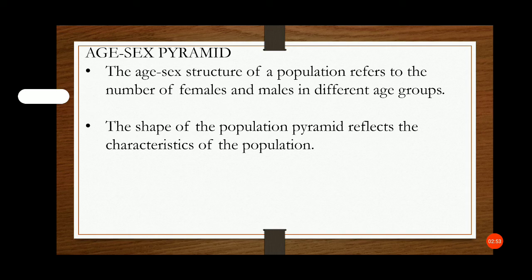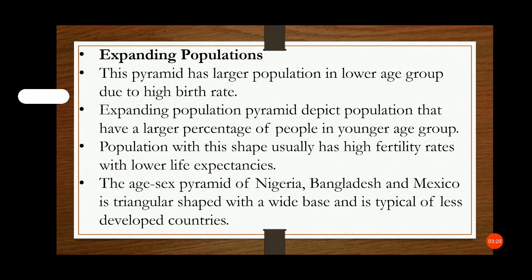When the base of the pyramid is wide, it means that the birth rate of the population is high in this specific country. Or when the middle section is wide compared to the base of the pyramid, it means the working population is high in numbers in that country.